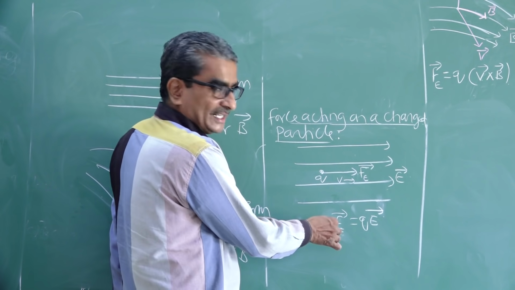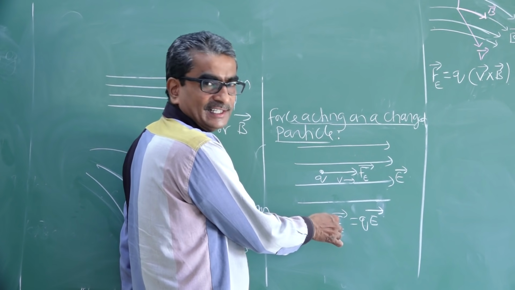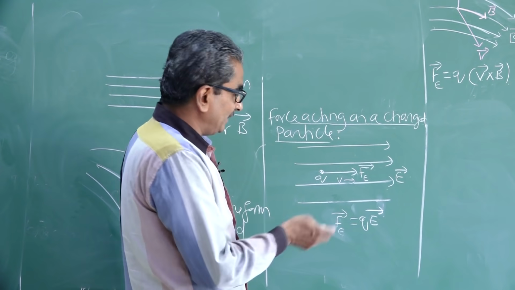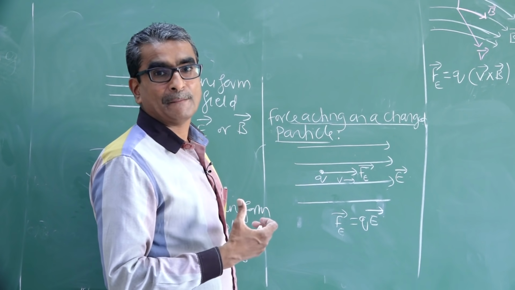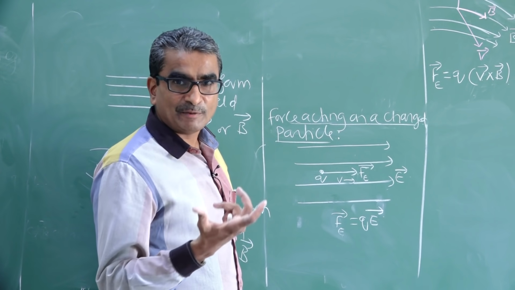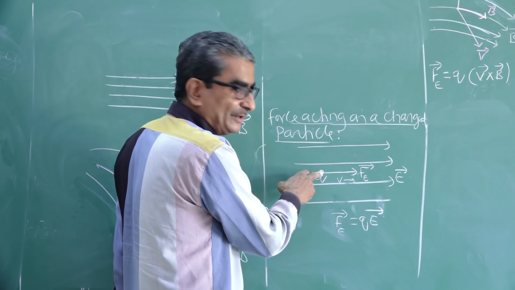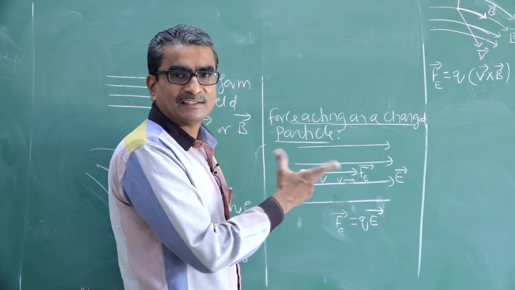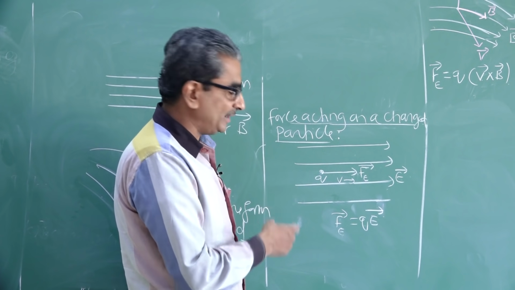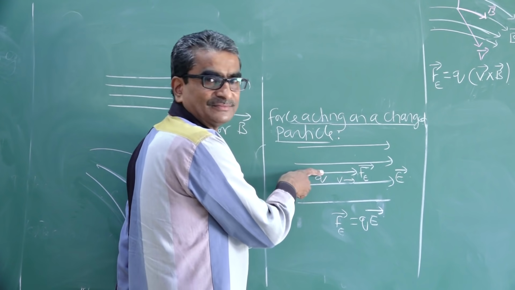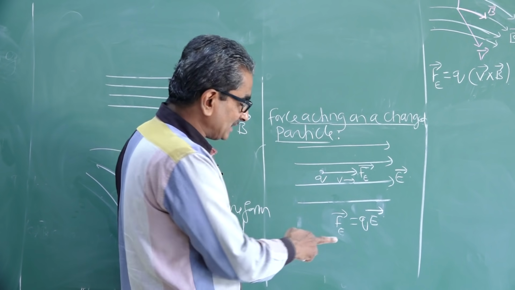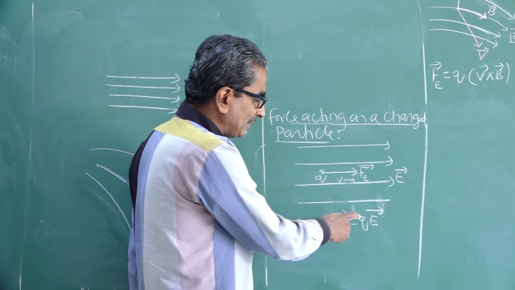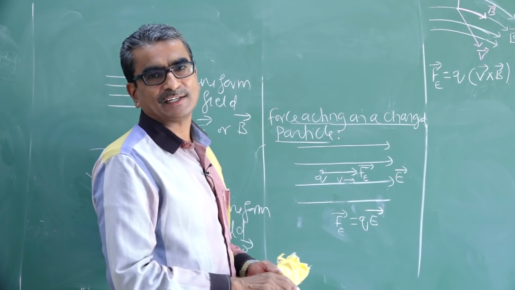So clearly it indicates that whenever a charge moves in a field, we know that a moving charge always produces a magnetic field. Now there will be interaction between the magnetic field produced by the moving charge and also the uniform electric field. As a result of interaction of these two fields, force will act on the charge. That force is given by q into E, magnitude of the charge and magnitude of electric field.